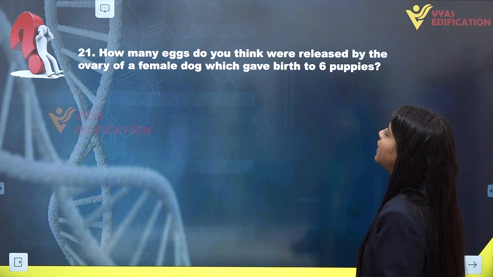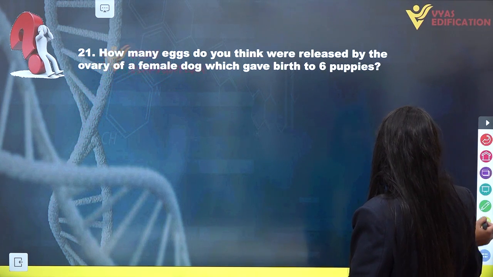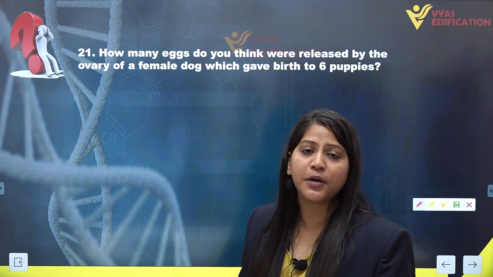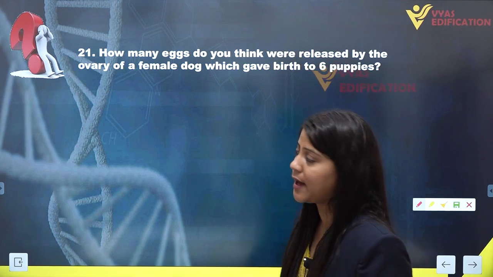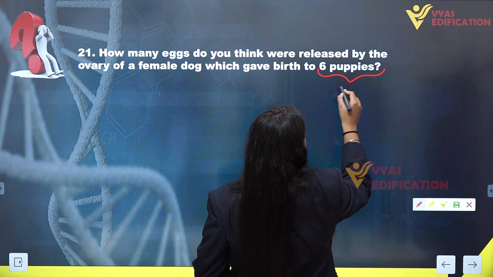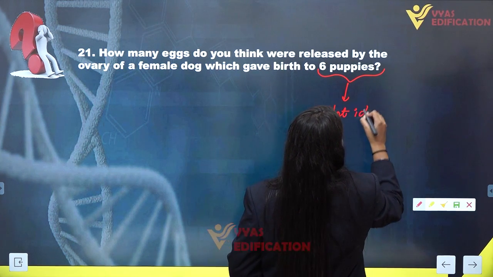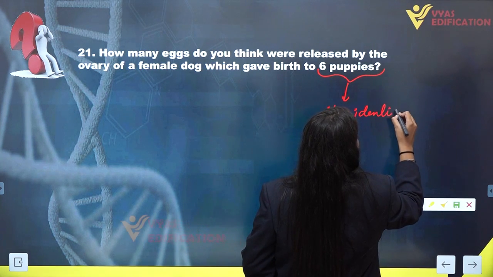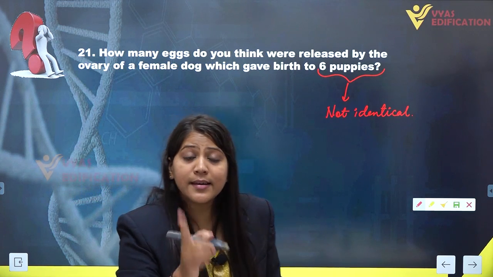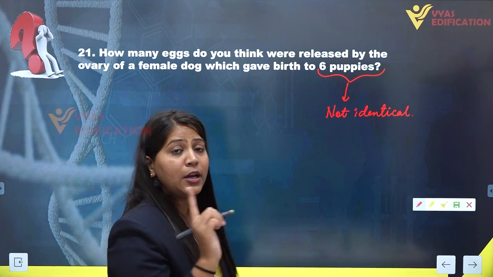Now let's come to the last question of this chapter, that is, how many eggs do you think were released by the ovary of a female dog which gave birth to 6 puppies? Now we know that generally a female dog gives birth to 6 or 7 puppies at a time. So these 6 puppies are not identical to each other. Hence, there must be release of 6 ova or 6 eggs in the ovary of a female dog.